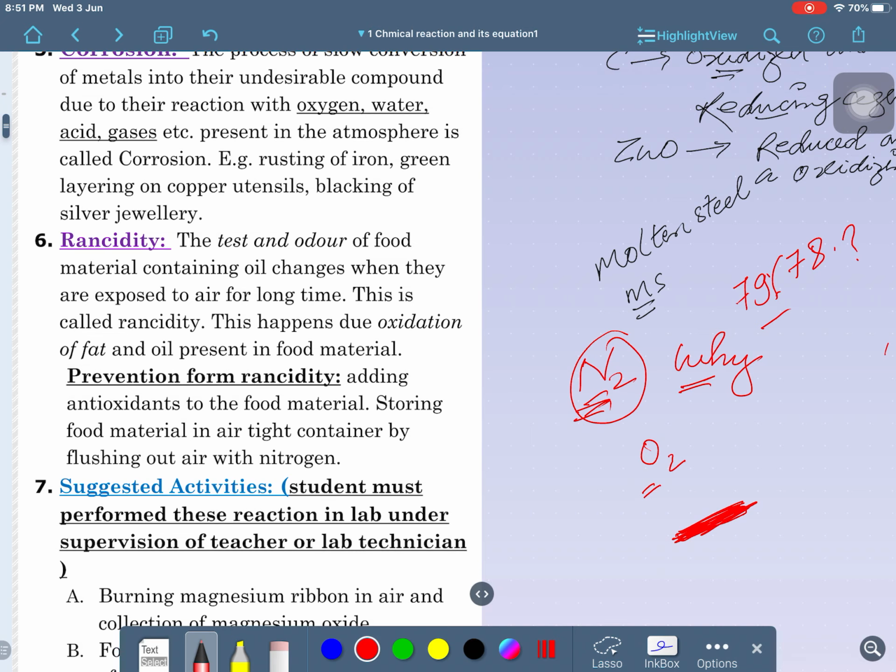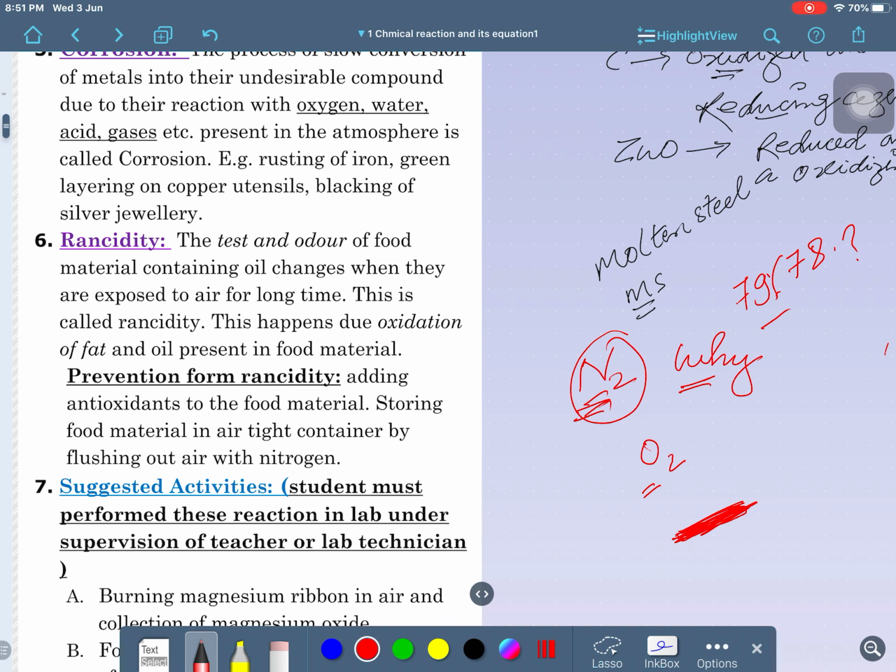At home you cannot do this. At home you can protect your food from oxygen by keeping it in the freezer at low temperature. But it is not for a long time, only for some time. Nobody can be safe from oxygen for a long time. Is that clear? It is simply understood, guys.